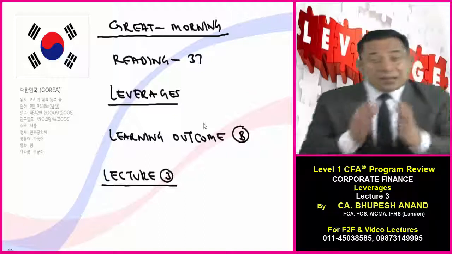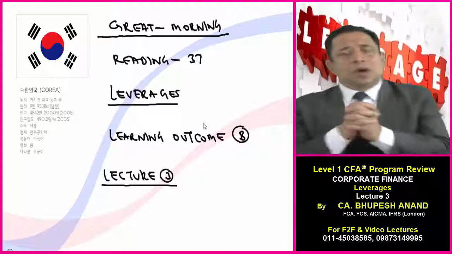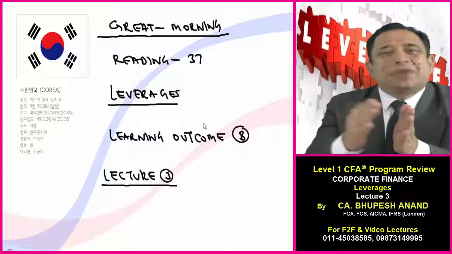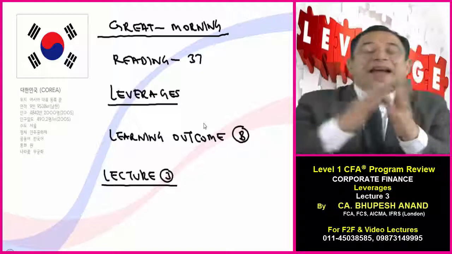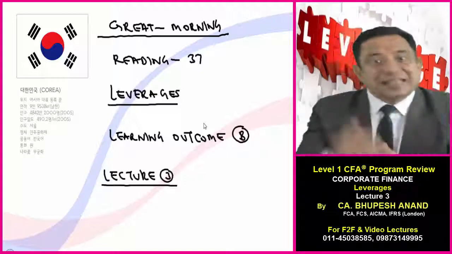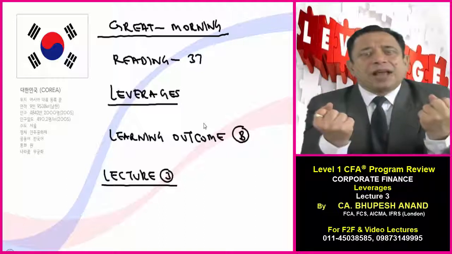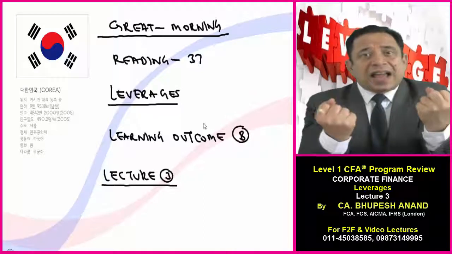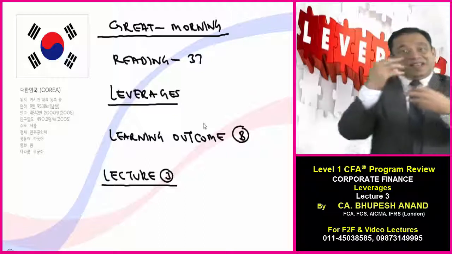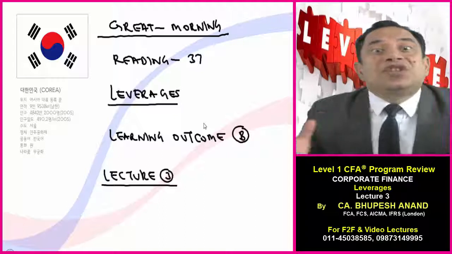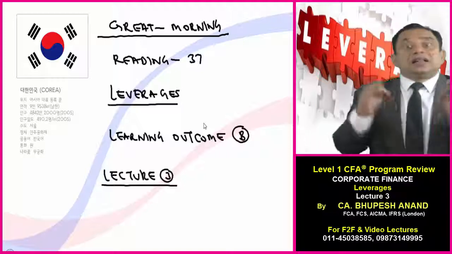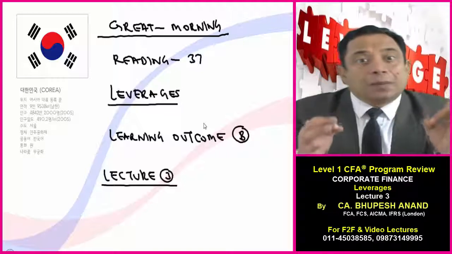Mind you, this learning outcome number B is the most important learning outcome. So I have today also prepared so many handwritten slides for you, and I will be discussing the formulas with the help of case studies, and there is no need to even crack those formulas. If you know the logic, if you know the concept, you can easily grasp why there is so much change in sales and a higher or lesser percentage change in EBIT. There is a disproportionate change in sales, EBIT and EBT. So today's lecture will be the concluding lecture for learning outcome number B.